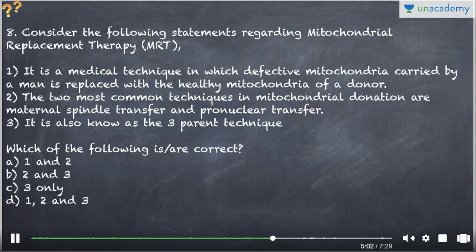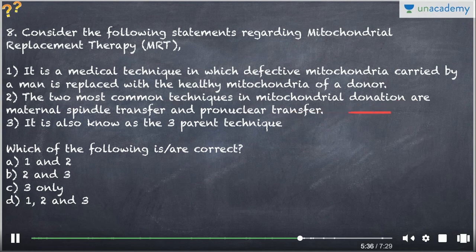The next question is regarding the mitochondrial replacement therapy, or the MRT. So it is a medical technique in which defective mitochondria carried by a man is replaced with the healthy mitochondria of a donor. The two most common techniques in mitochondrial donation are the maternal spindle transfer and pronuclear transfer. It is also known as the three-parent technique. So this was in news because the United Kingdom, Britain, has become the first nation to allow this three-parent technique. And the third and second statements are correct because it involves the donation of the mitochondria and the maternal spindle transfer.